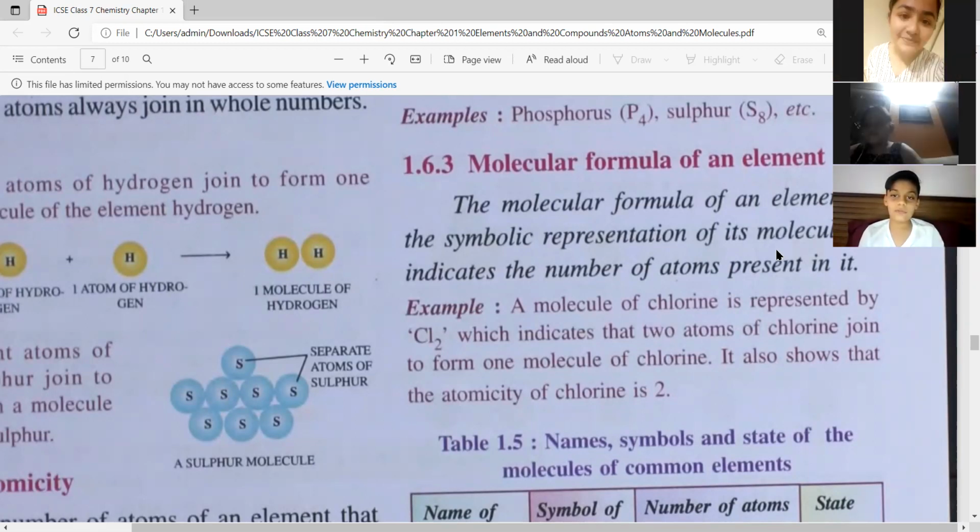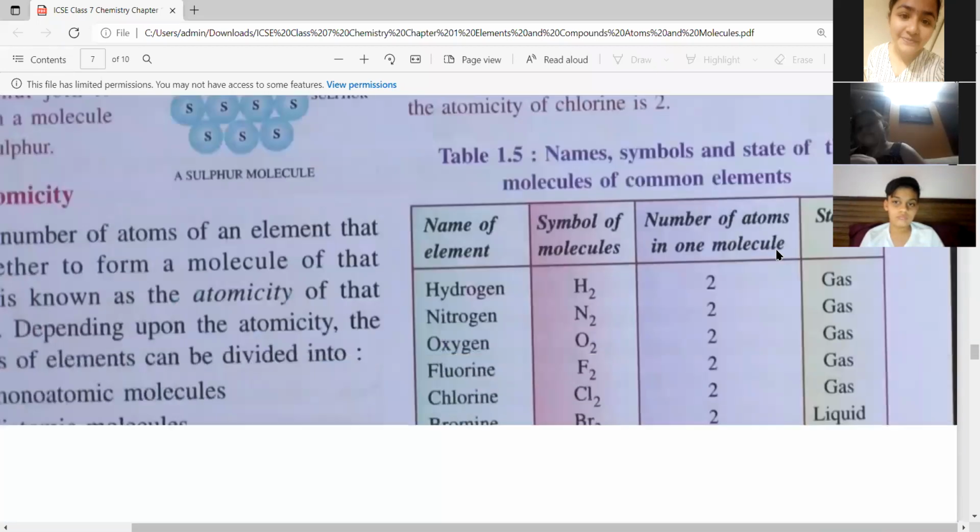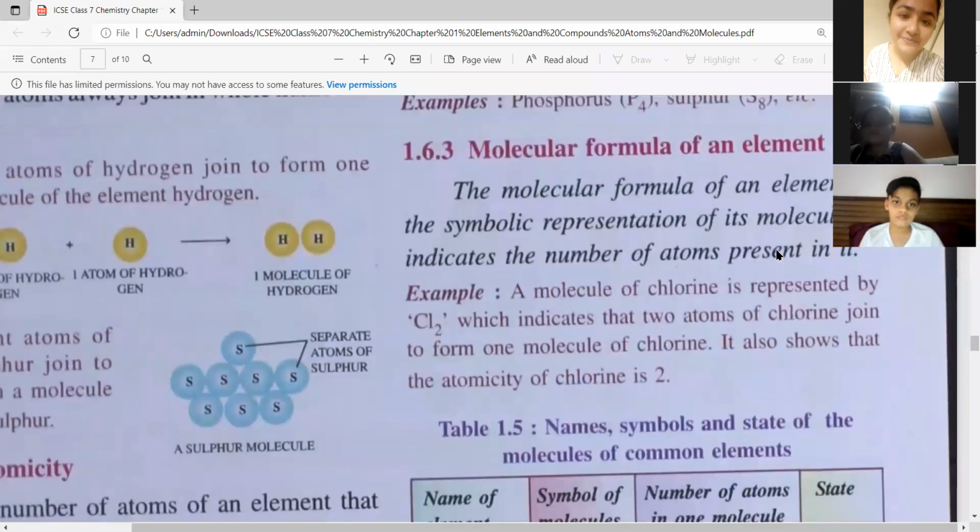Okay. Now let's go to the next topic, molecular formula of an element. So remember, all the elements have different formulas, have different symbols, okay? That we are going to learn here now. The molecular formula of an element is the symbolic representation of its molecule. It indicates the number of atoms present in it.